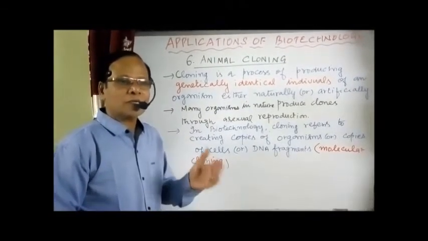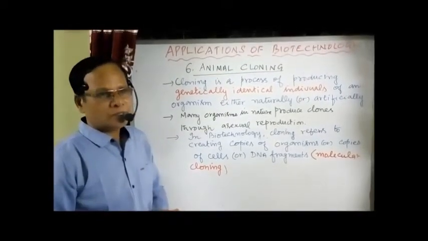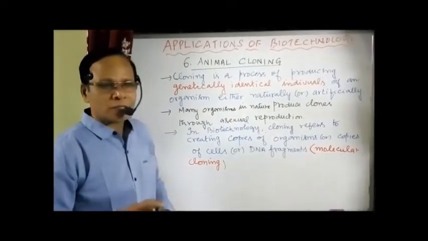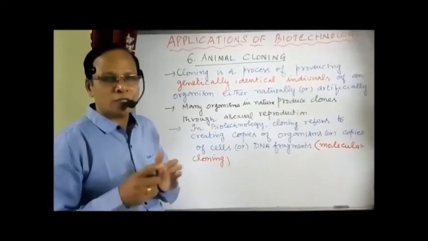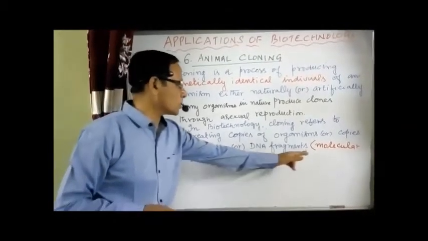Or we can produce identical copies of DNA through recombinant DNA technology. That is called gene cloning or molecular cloning. Production of identical copies of DNA through genetic engineering or recombinant DNA technology is called molecular cloning.